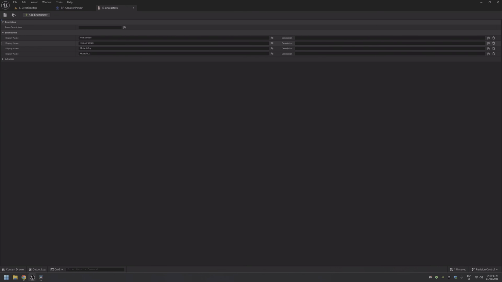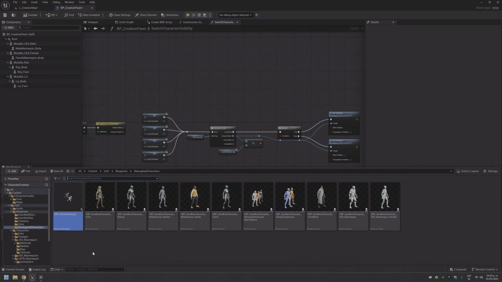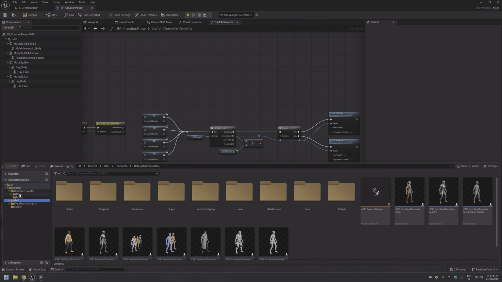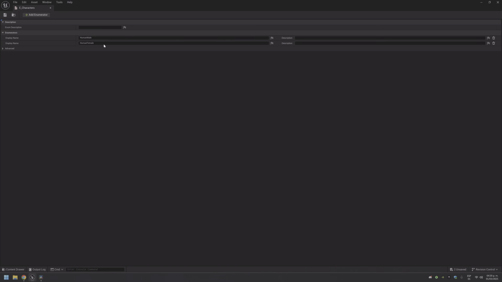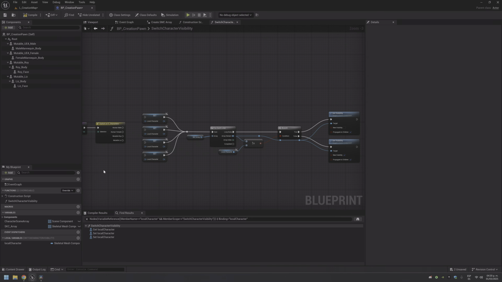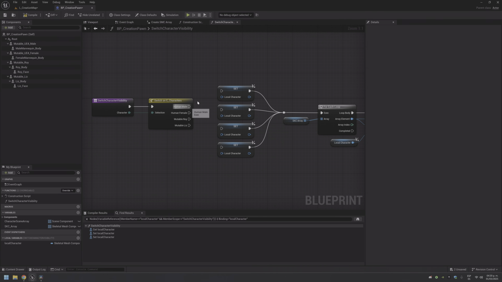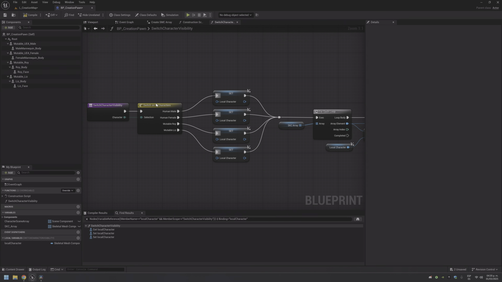Okay, human male, human female, mutable row, mutable. And here we have human male, human female, and we need two more. Let me check mutable row, mutable race. Now we have the four ones: male, female, and the same as the last class.